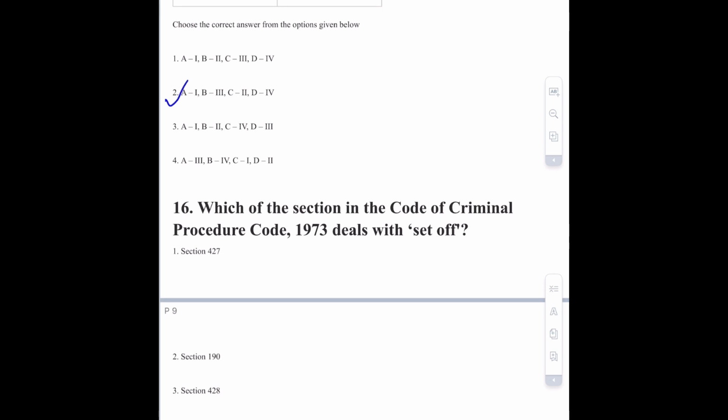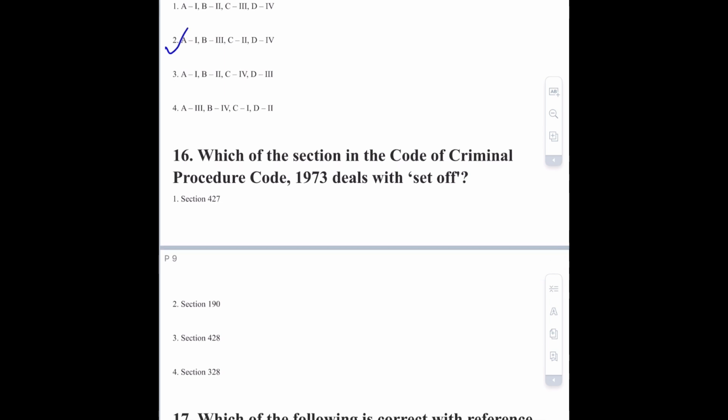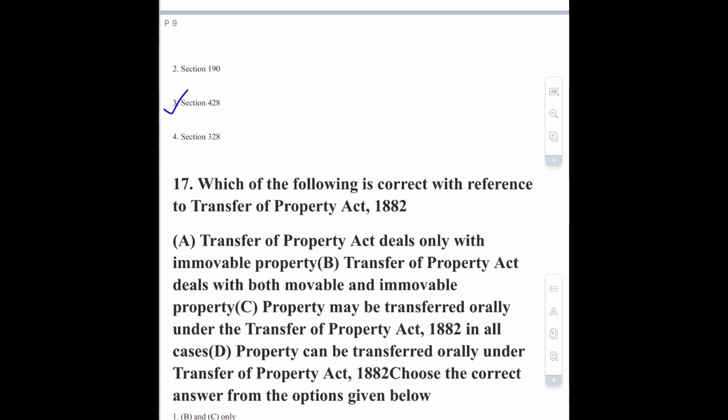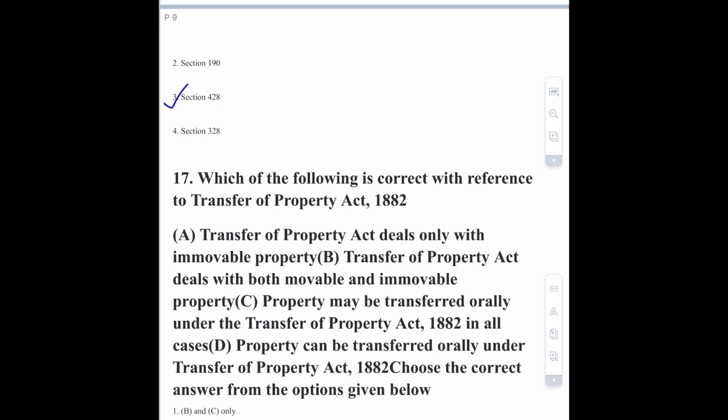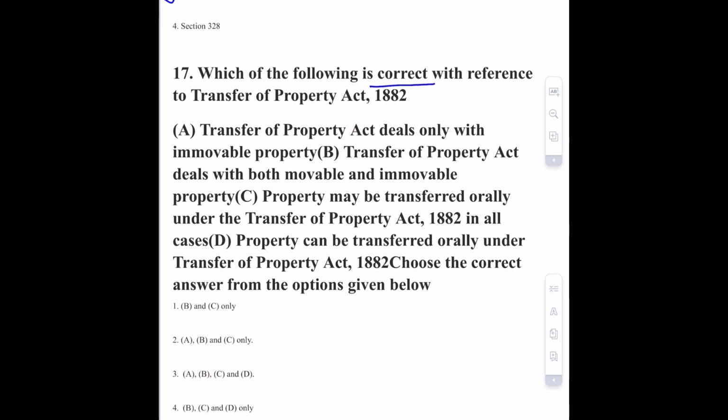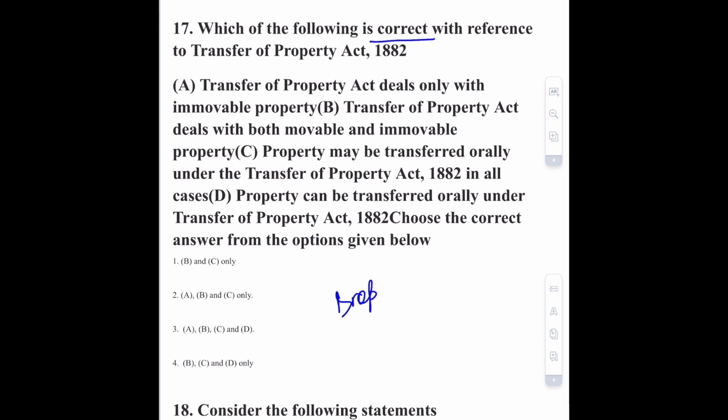Now moving towards question number 16, that is which of the section in the Code of Criminal Procedure Code 1973 deals with set-off. The correct option of this question is option number 3, that is section 428. Moving towards question number 17, that is which of the following is correct with reference to Transfer of Property Act 1882. Option 2A is Transfer of Property Act deals only with immovable property. Actually this question was also a drop question, so I don't think we need to discuss this anymore.